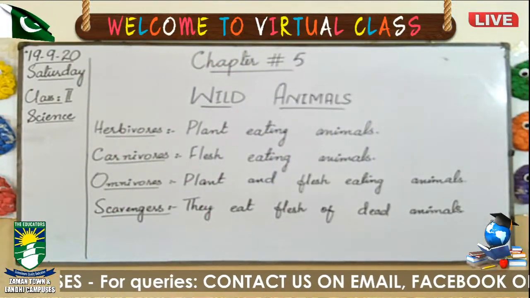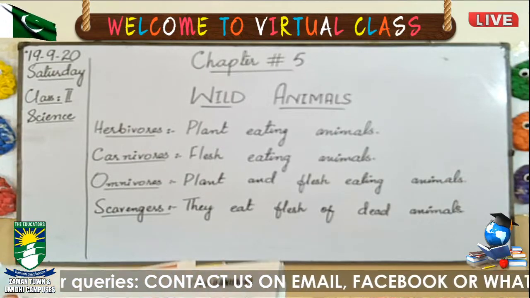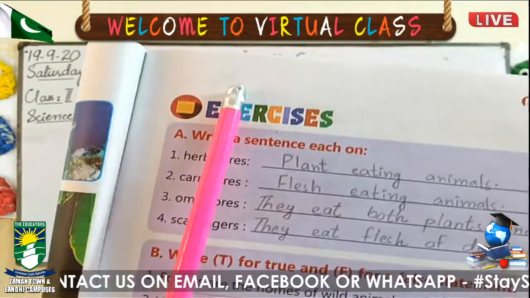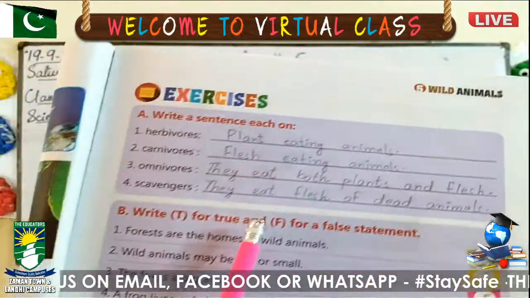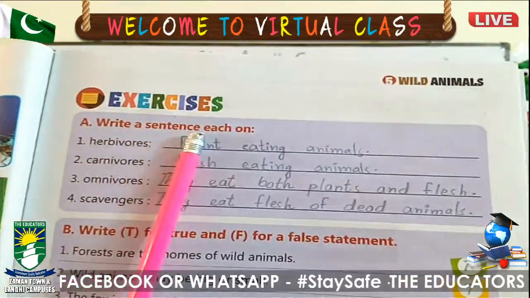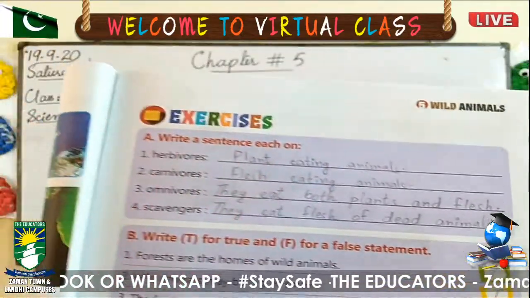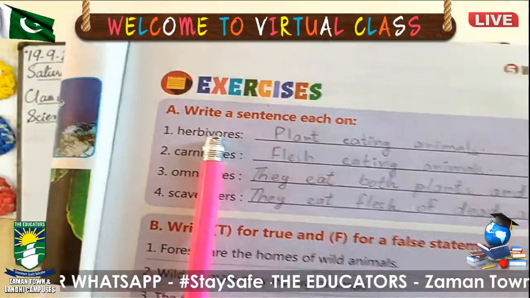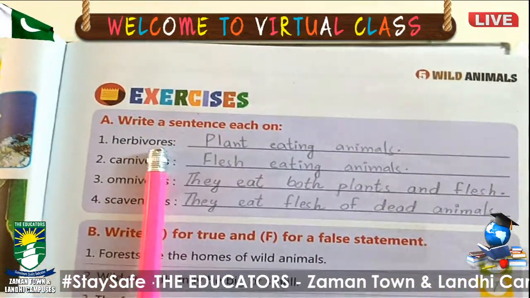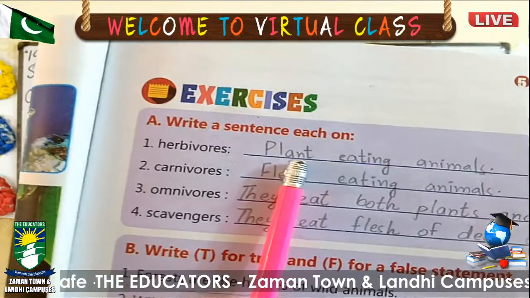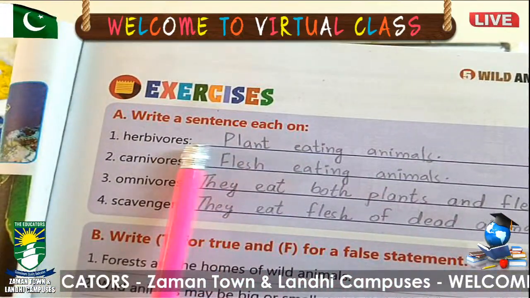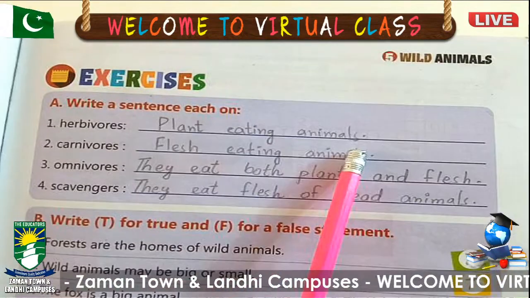Now let's move to page number 33. This is page number 33. You can mention the date and homework on this page. Here are some exercises we are going to solve. Exercise A, write a sentence each on number 1, herbivores. I told you in the start, what are herbivores? The animals which eat plants are called herbivores. So in short, we will write plant eating animals.